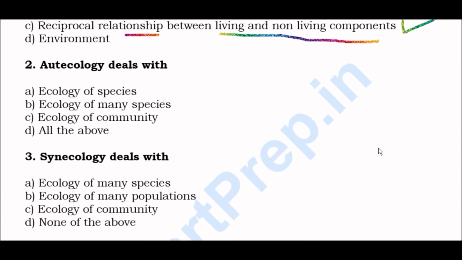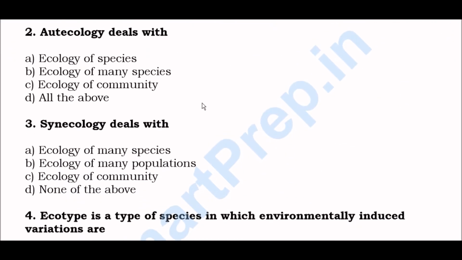Okay. Next question. Phytosociology deals with option A, ecology of a species, option B, ecology of many species, option C, ecology of community, option D, all of the above. Right answer is option A, ecology of a species. Next question.